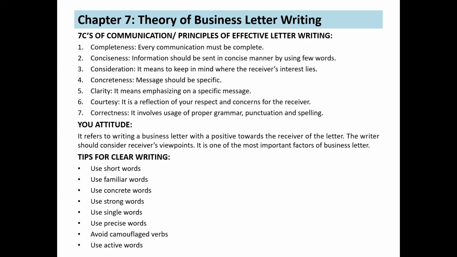Now we are here. 7 C's of communication or principles of effective letter writing. Now why it is called as 7 C's? All the words you can see on the slide, there are 7 words and all those words begin with the letter C. That's why it is called as 7 C's of communication or 7 principles of effective letter writing. So these principles you must follow when you are writing a business letter. What are those principles? First one is completeness.